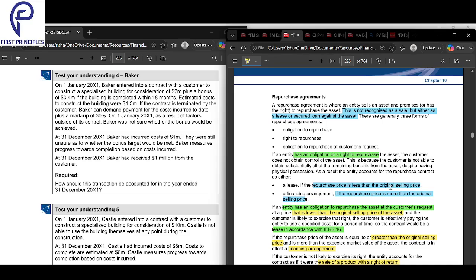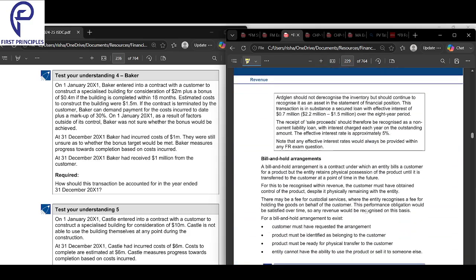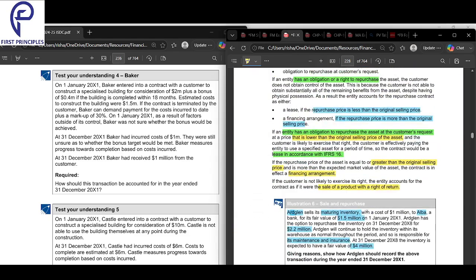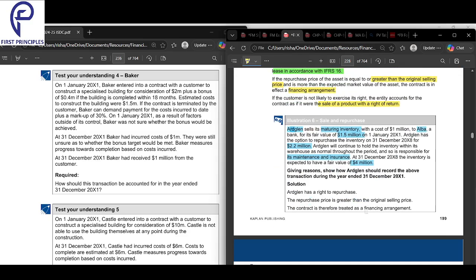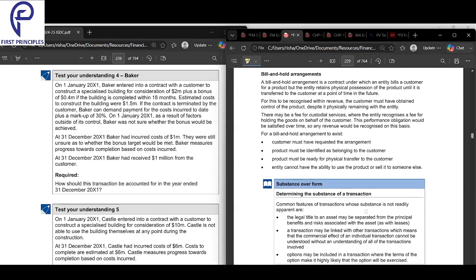That is a repurchase agreement with all the theory around it. It just comes down to at what price you're repurchasing, higher or lower, and before that, on whose terms. Are you doing it on your own terms? If there's an obligation or a right to repurchase, then if the price is more, it's always a financing; if it's less, it's a lease. But if the customer is not going to exercise the right, then you can just record it as a sale with a right to return. That is your repurchase agreements.